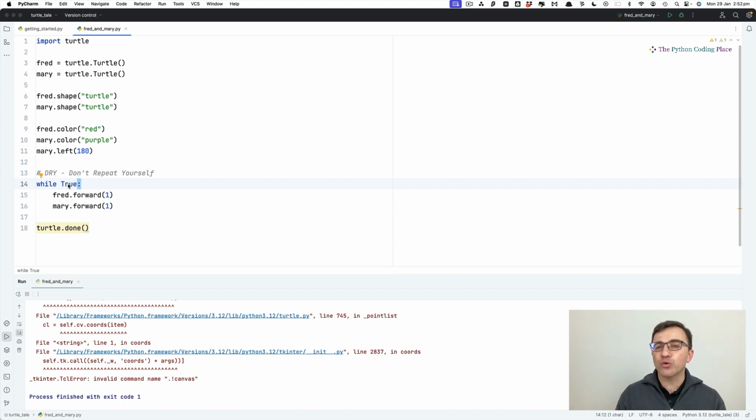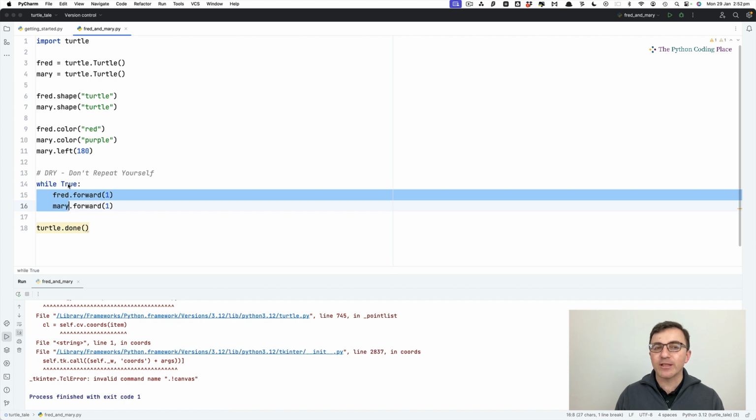And the way Python knows which block of code belongs together is by looking at this indent, this gap, this space we have at the beginning of the line. And there are two lines that have this indent: Fred.forward(1) and Mary.forward(1). These are the lines that are repeated over and over again.